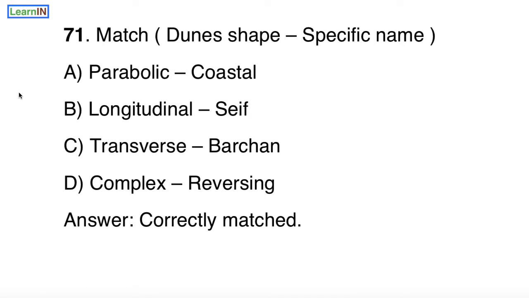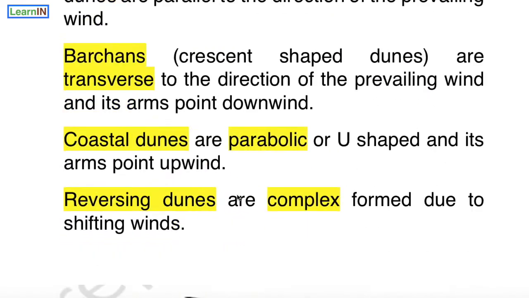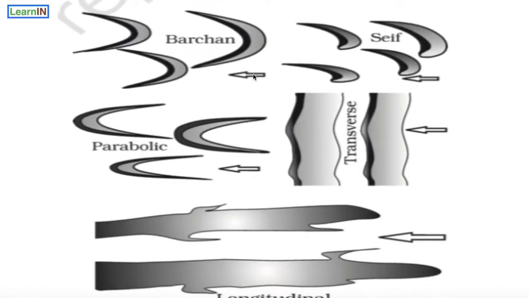Welcome to revision module. We have to match dune shape with a specific name: parabolic, coastal, longitudinal, seif, transverse, barchan, complex, reversing. All are correctly matched. Now let's discuss once again this diagram.